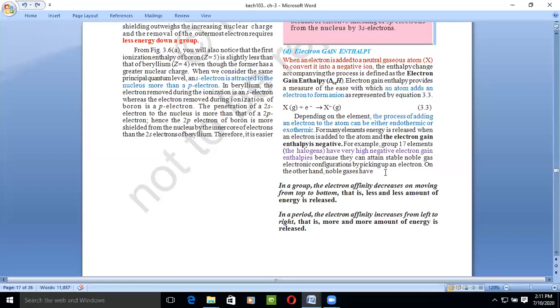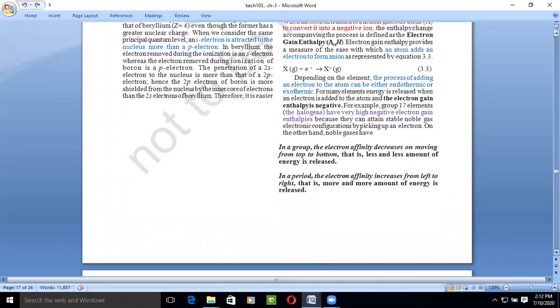So if we talk about the decreasing and the increasing property, in a group the electron affinity decreases on moving from top to the bottom. When we talk about the electron affinity, electron gain enthalpy, it decreases down the group. And when we talk about the period, it increases when we go from left to right. Along the period it increases, down the group it decreases.